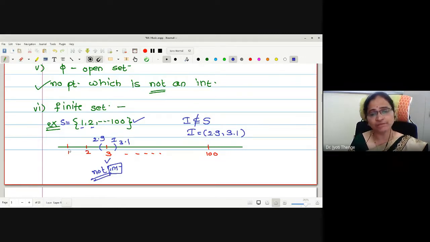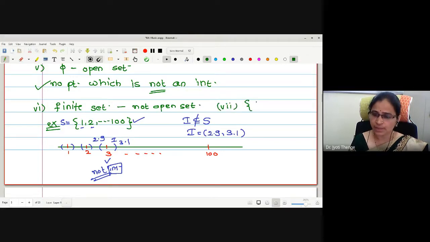What about every point in the set? Whether 1 is an interior point? No. 2? No. Therefore, no element in this set is an interior point. Therefore, any finite set, if you consider, this is not an open set.